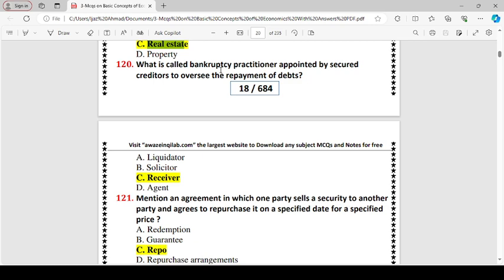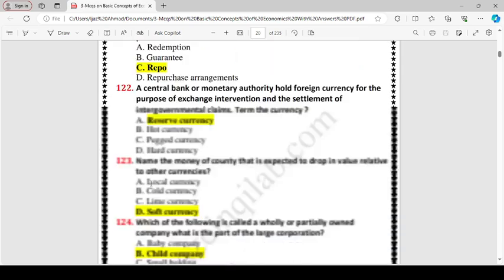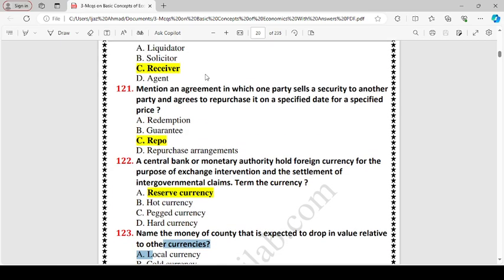What is called in bankruptcy a practitioner appointed by secured creditor to oversee the repayment of debt? Receiver. Mention an agreement in which one party sells its security to another party and agrees to repurchase on a specified date for a specified price.